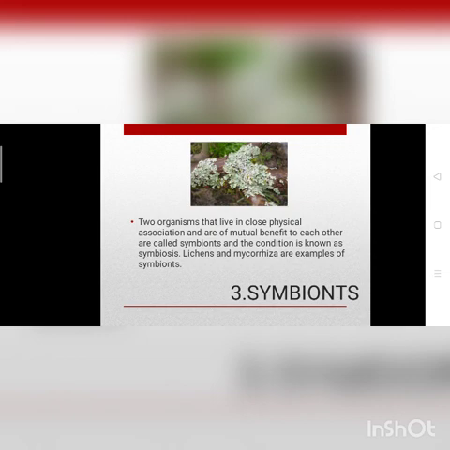In lichen, two living organisms live together with mutual benefit to each other, and the condition is known as symbiosis. Lichen and mycorrhiza are examples of symbionts. Here algae and fungus both can live together by mutual understanding.